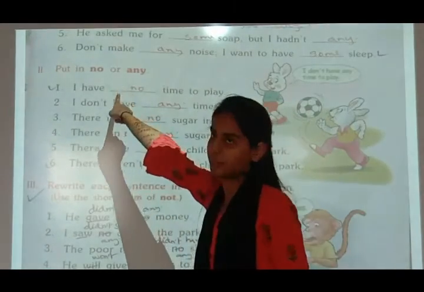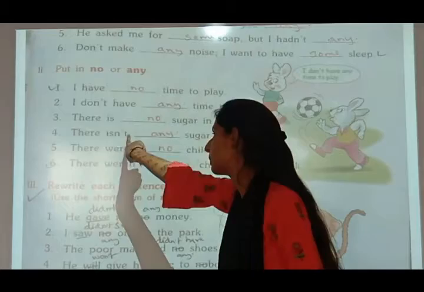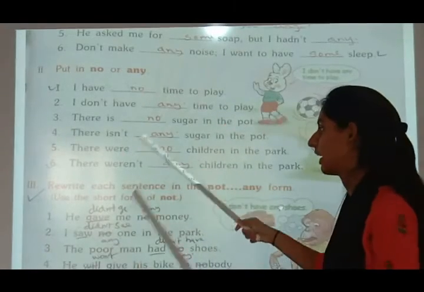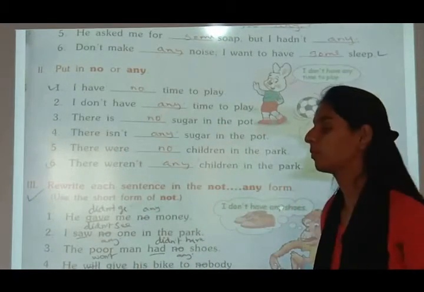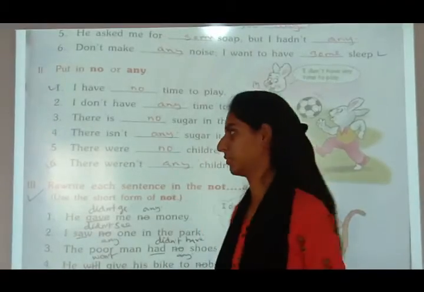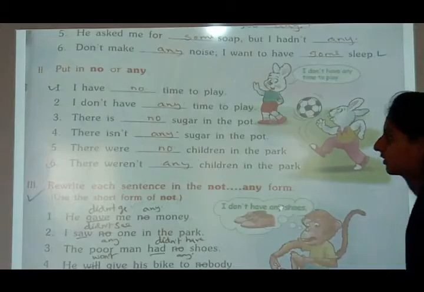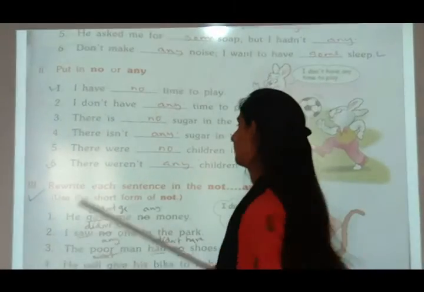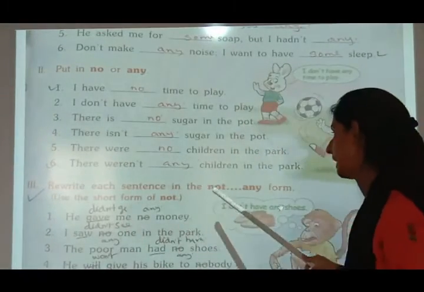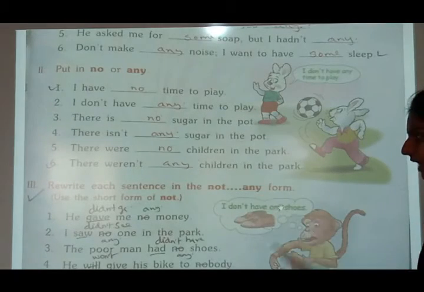This was an affirmative sentence, but this will become a negative sentence. There isn't blank sugar in the pot means any sugar. There were blank children in the park. So no children. There weren't blank children in the park. Any children.